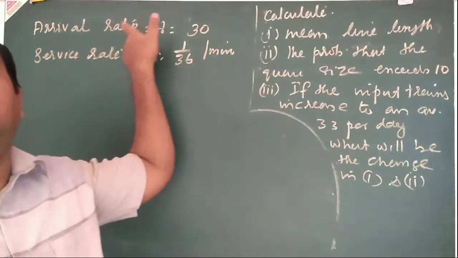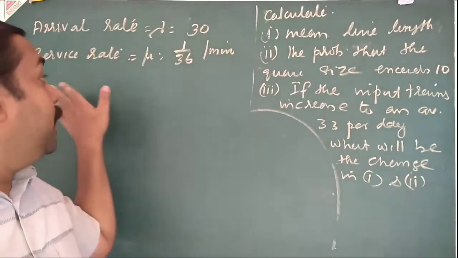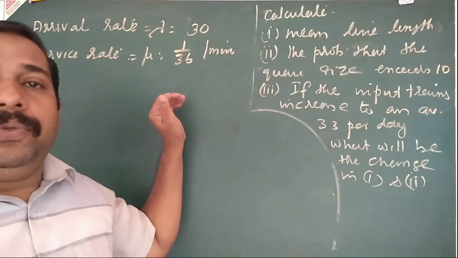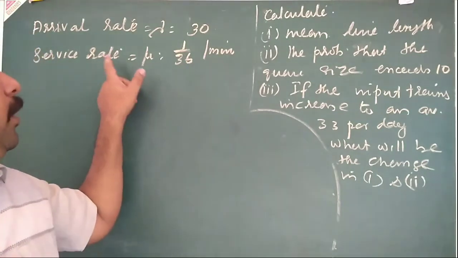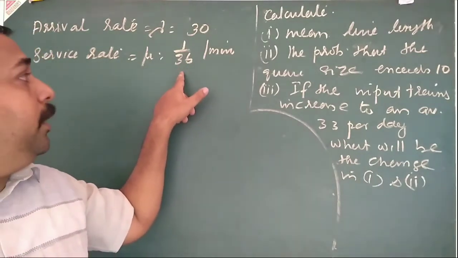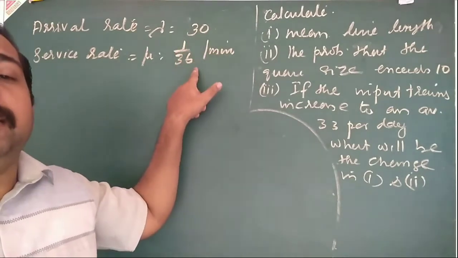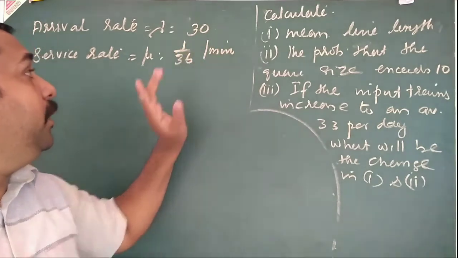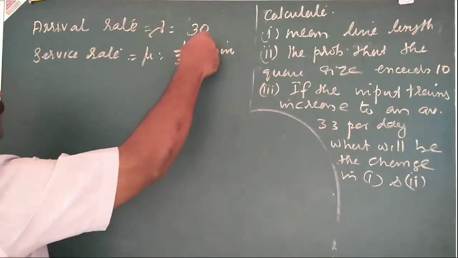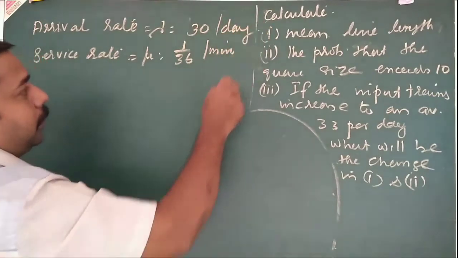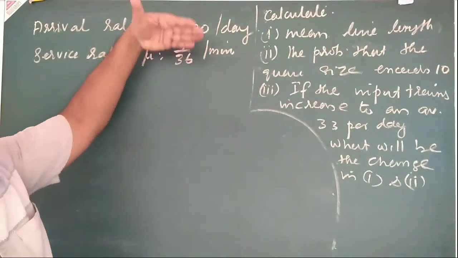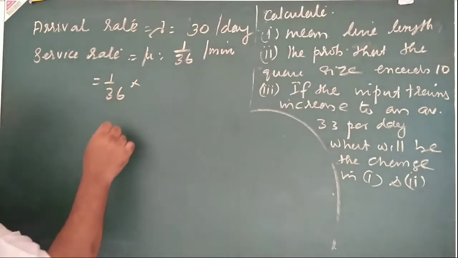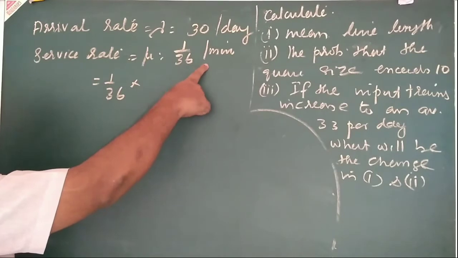The first one is given per day, so we can take it directly. The second one is not given per minute or per hour or per second, so first we convert it. 36 is minutes, that means 1 by 36 per minute. That means 1 by rate, that is the meaning, and that is equal to mu. Now we have to convert this to per day. So you convert everything to per day. So this is equal to 1 by 36 into, if you multiply by 60, that will be per hour.